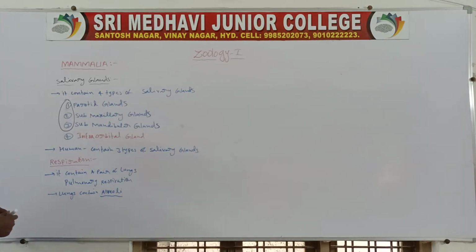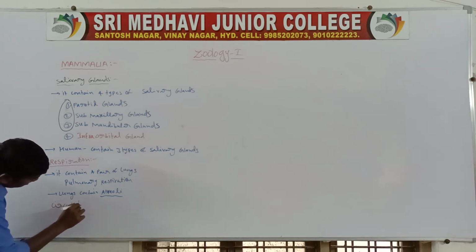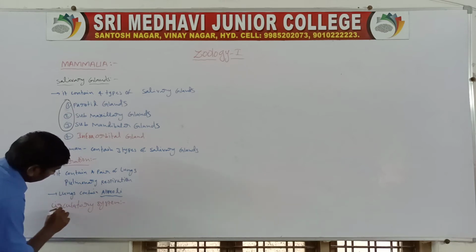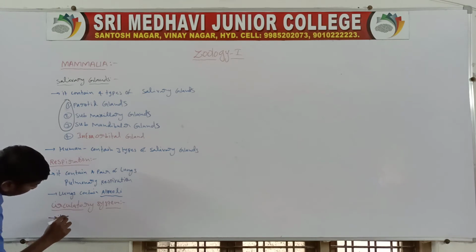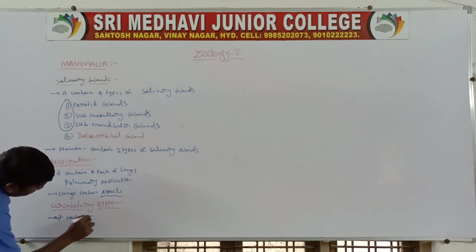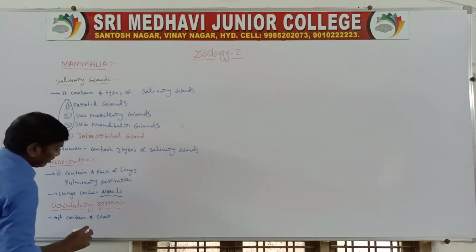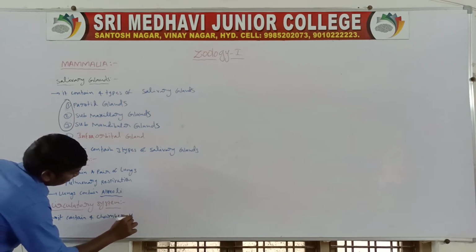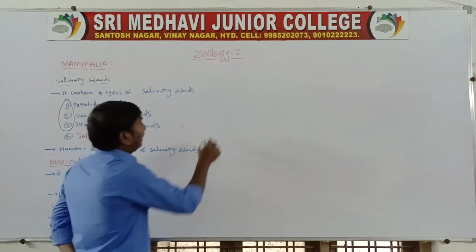Next one, circulatory system. The circulatory system contains a 4 chambered heart.